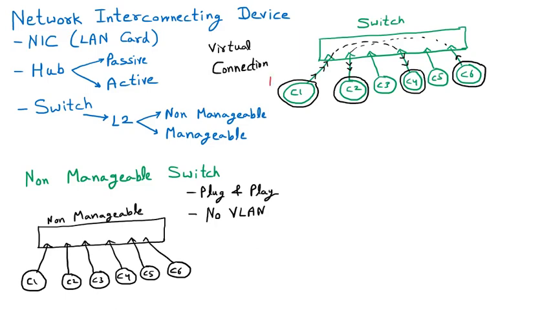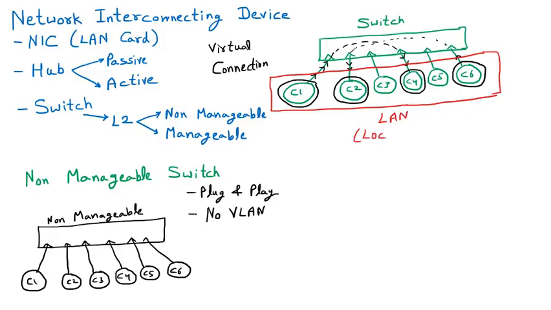When we have used the switch, all these computers can communicate with each other. So what does that mean? If people can communicate with each other, they are in a LAN. LAN means local area network.